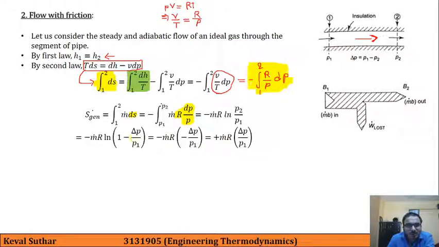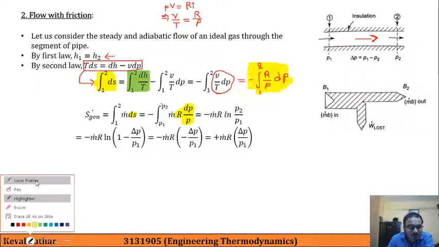Now here it is written in this way, minus m R ln of (1 minus delta P upon P1). This is also very easy.